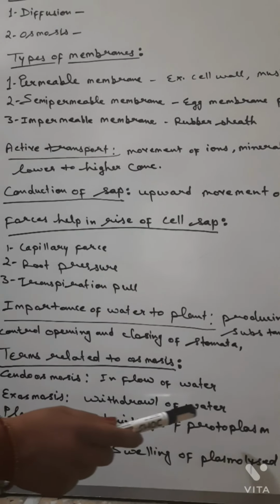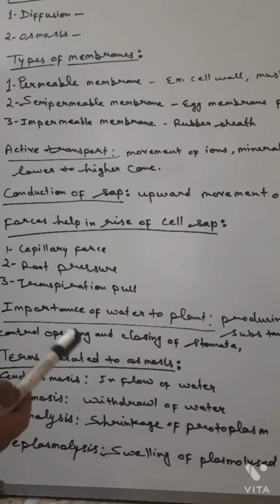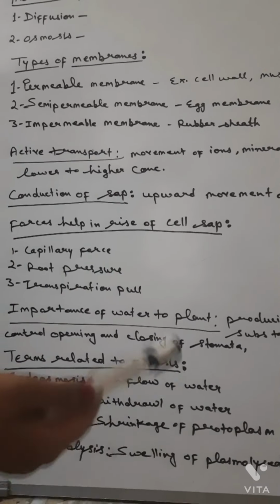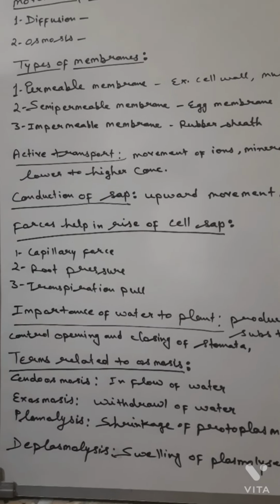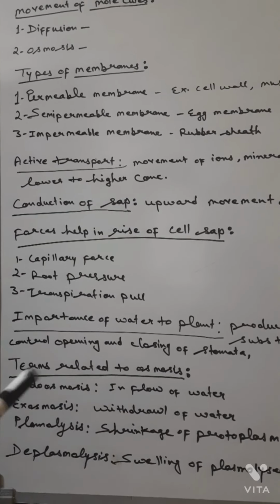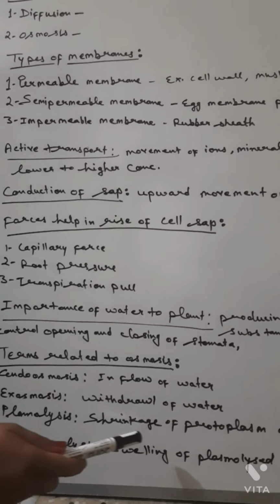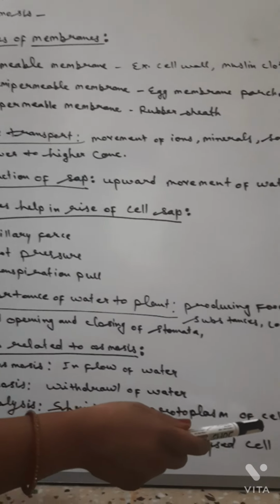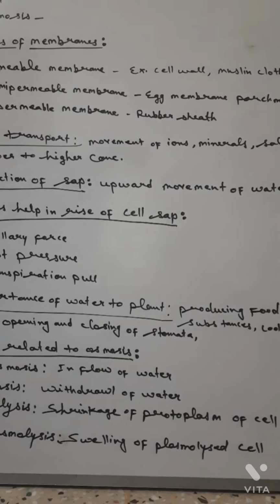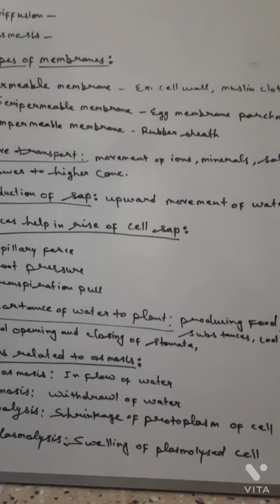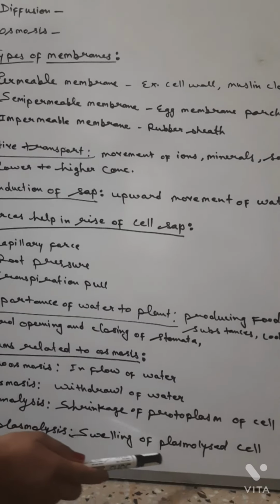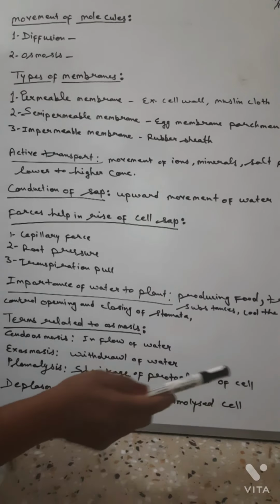Exosmosis means withdrawal of water from the plant cell to the external environment. Plasmolysis means shrinkage of the protoplasm of the cell, and deplasmolysis means swelling of a plasmolyzed cell.